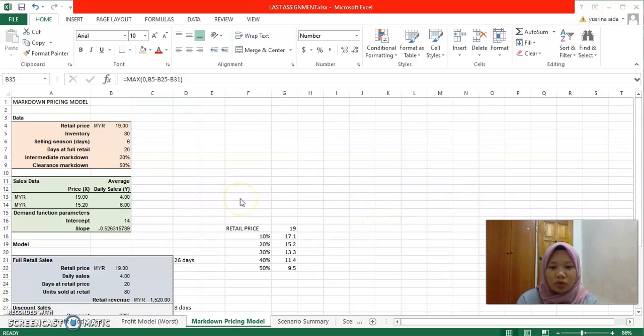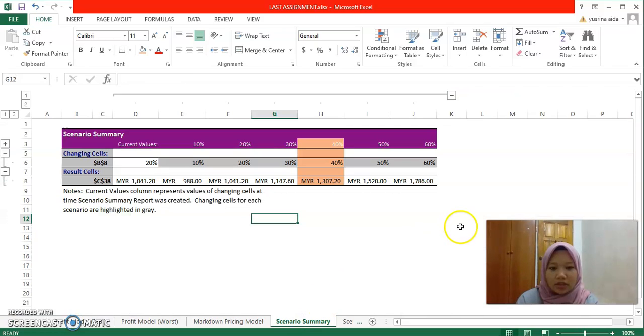If I want to know what the profit is if I change my intermediate markdown, I have to do a scenario summary. The scenario summary will tell me the profit depending on the intermediate markdown I choose. So if I choose 50% as the intermediate markdown, I will get 1,520 ringgit.